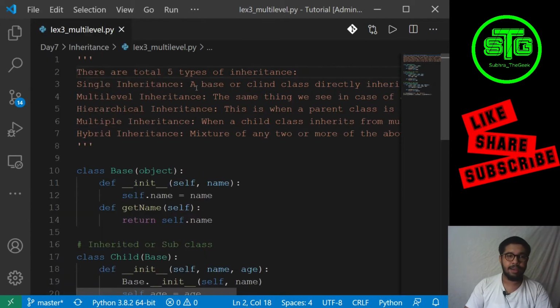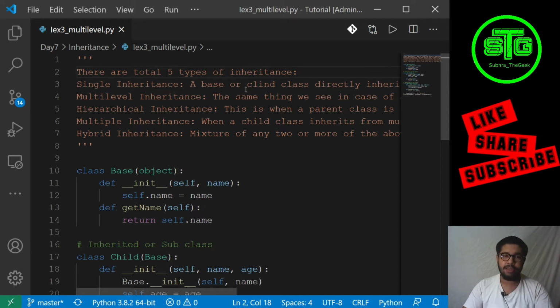So in this file you will see the definition of the types of inheritance I have described over here, and I have written a brief definition for each and every one. So you write the definition, you show the picture which I have given in the picture file, and you give the example of inheritance. That will give you enough marks. This is the basic concept which you need to know, and this is asked in each and every exam.